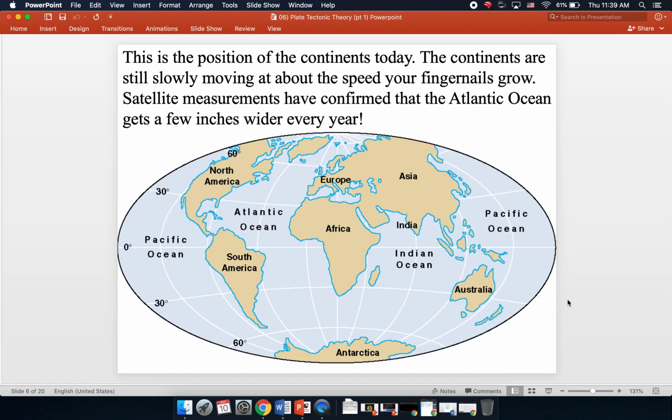Alright, that might not seem very significant in the short term, but if you think over the course of millions of years how much those inches add up, how much distance that ends up adding up to over that vast period of time, you can see how the continents can go from one position to vastly different positions.